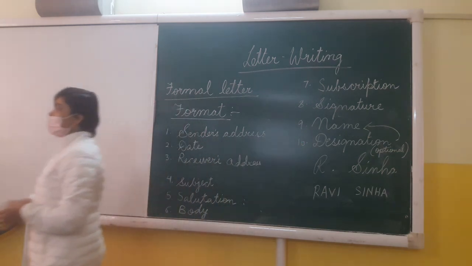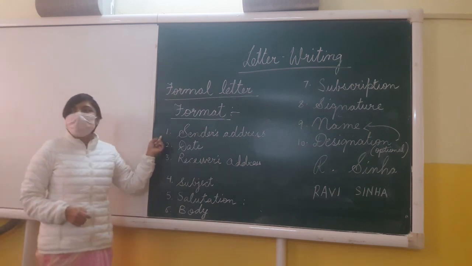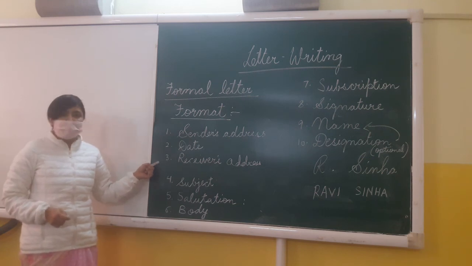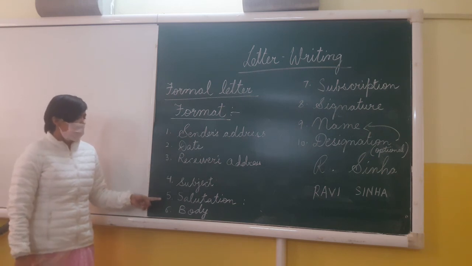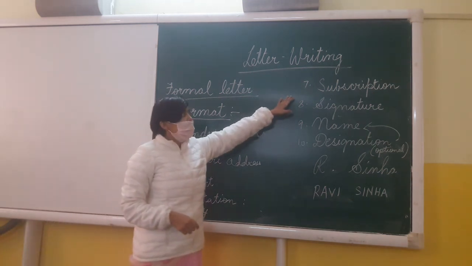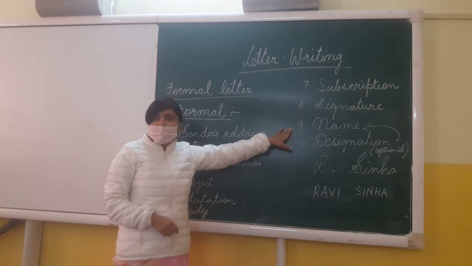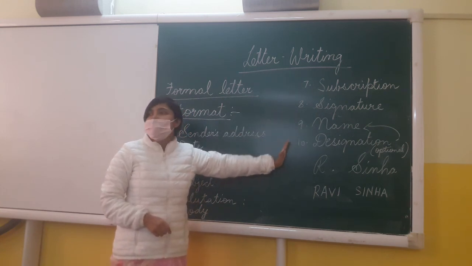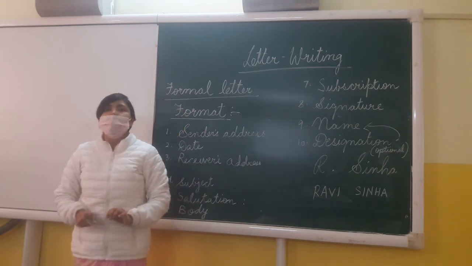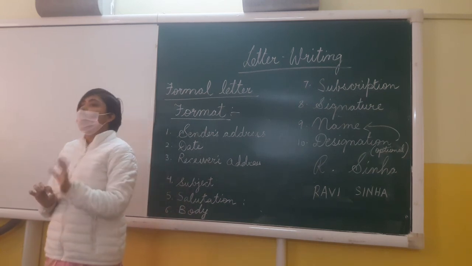Now just a quick revision of the format of the letter. Number 1, sender's address. Number 2, date. 3, receiver's address. 4, subject. 5, salutation. 6, body. 7, subscription. 8, signature. 9, name. Then this is an optional part, designation of the person who is writing the letter. So this is the complete format of letter writing.